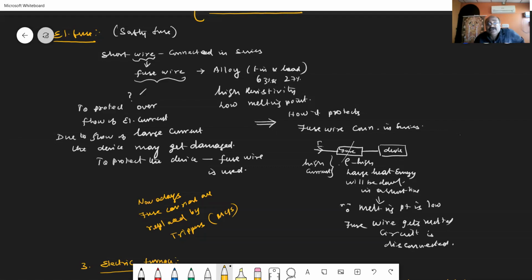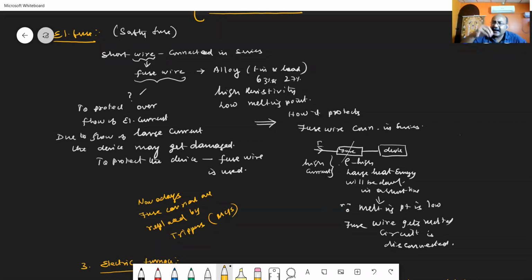Commercially, electrical fuses are called safety fuses. They are used for the safety of a device, in order to avoid short circuiting or the flow of excess current through a device. These fuses are nothing but a short wire which is connected in series with the device.